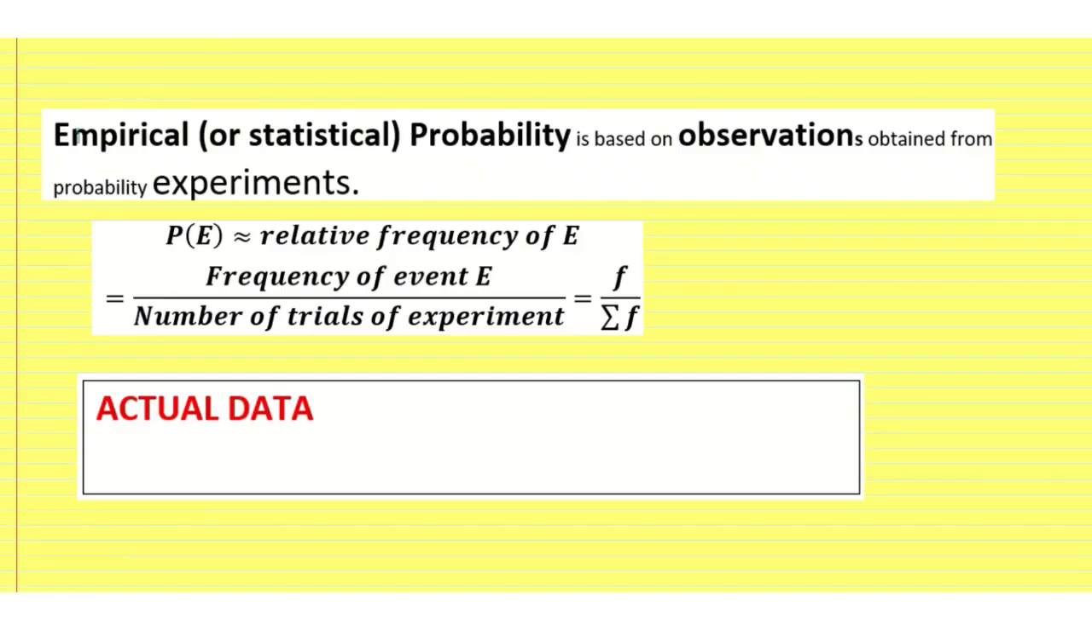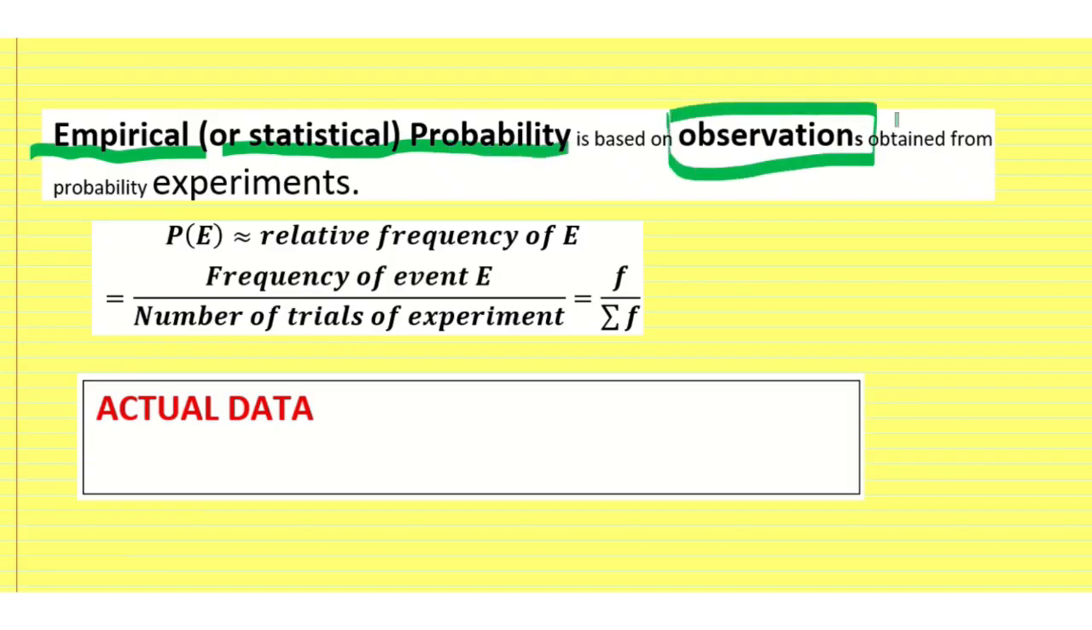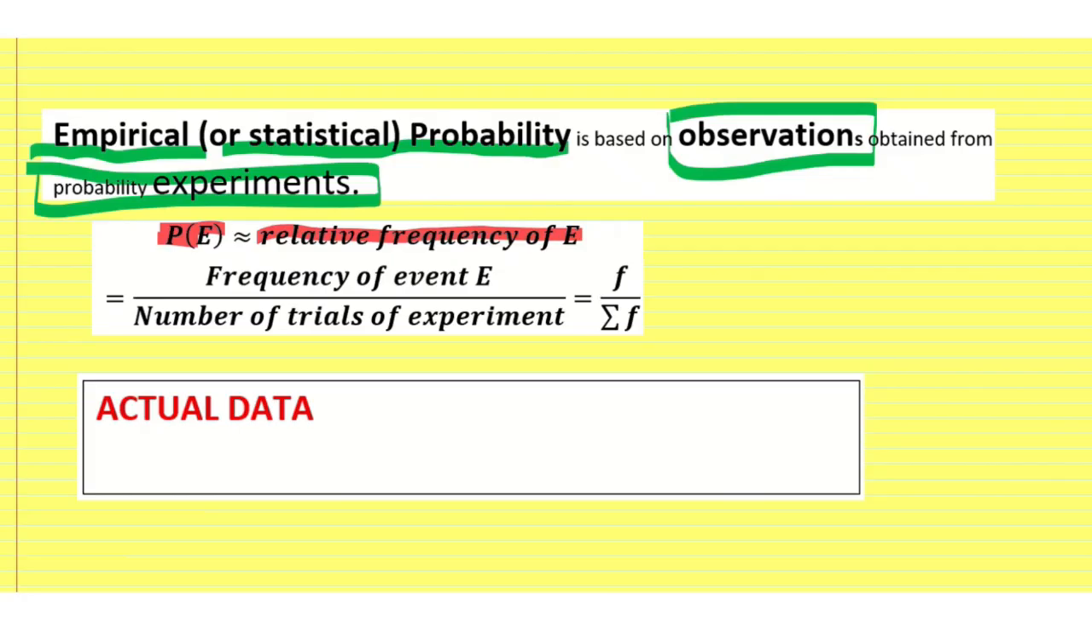The second type of probability we're going to talk about is the empirical or statistical probability. It's based on observations that are obtained from probability experiments. The way that we describe its formula is that the probability of an event happening is a relative frequency of E. Specifically, it's the frequency of event E divided by the number of trials of the experiment. So it's slightly different.